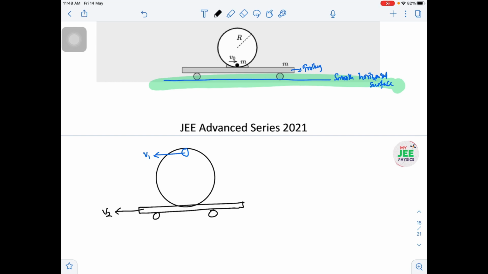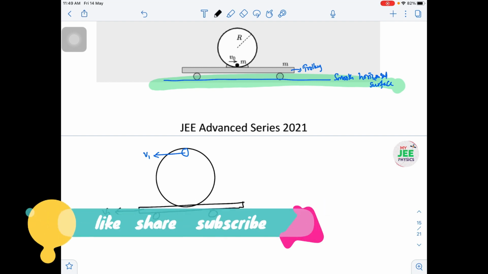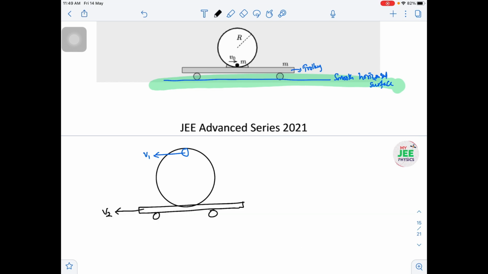Suppose if I'm solving for v2 and I get a positive value of v2, that means our direction is correct. If I get a negative value of v2, that means we have taken the direction in reverse. In this way you can always assume the direction of velocities, so don't worry about it. You can assume according to your choice, but according to your direction only you have to conserve, and write down the vector equations.